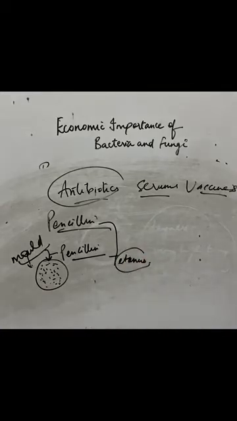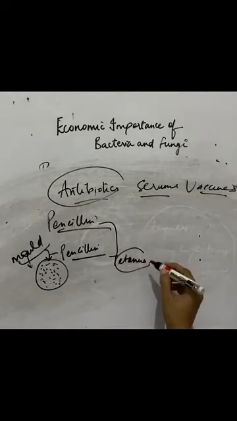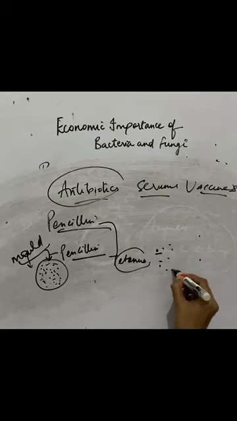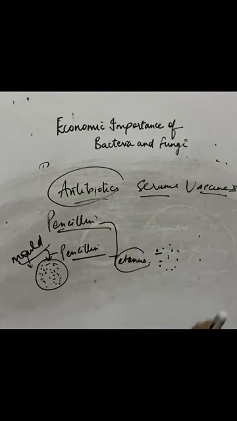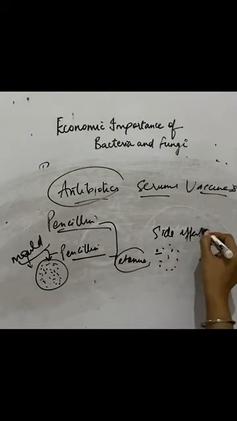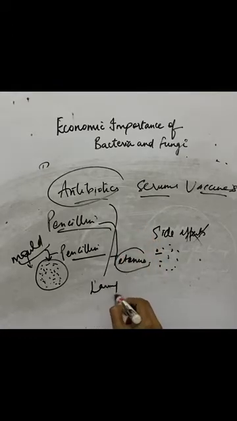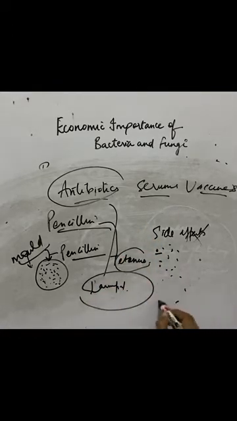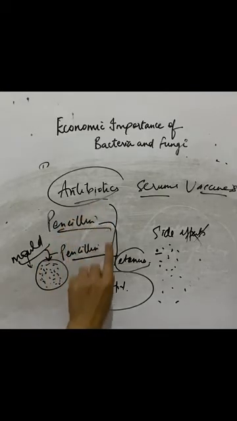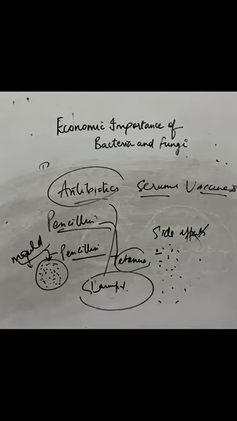Okay. Now, what makes a good antibiotic? An antibiotic is good if it does not kill only one type of bacteria but a number of different bacteria. Then we call it a good antibiotic. Secondly, if it does not produce any side effects, then that antibiotic is a good one. And an antibiotic is good only if it kills only the harmful bacteria and not all the bacteria, which can act as useful as well. A number of bacteria are present in our body, some of them are useful, some of them are harmful. An antibiotic is good only when it will kill the harmful bacteria and not all the useful ones.